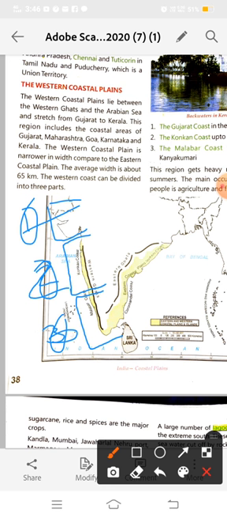Now this region gets heavy rainfall during the summer. It means the Western Ghats receive rainfall in the summer season, whereas the Coromandel coast receives rainfall in the winter season. Here is our Coromandel coast. It receives rainfall in the winter season. Which region gets heavy rainfall in summer? The western coastal plains.